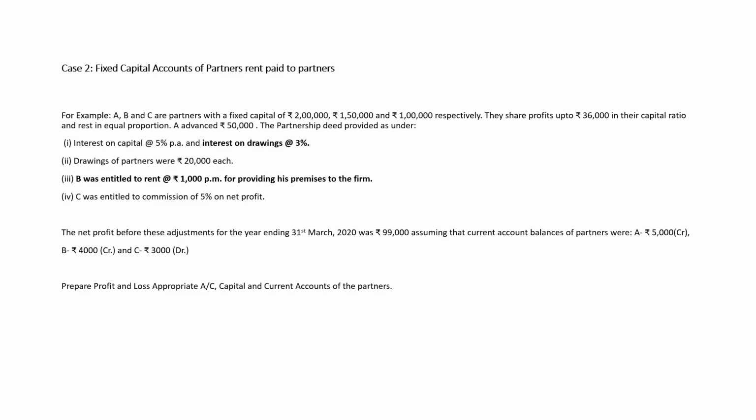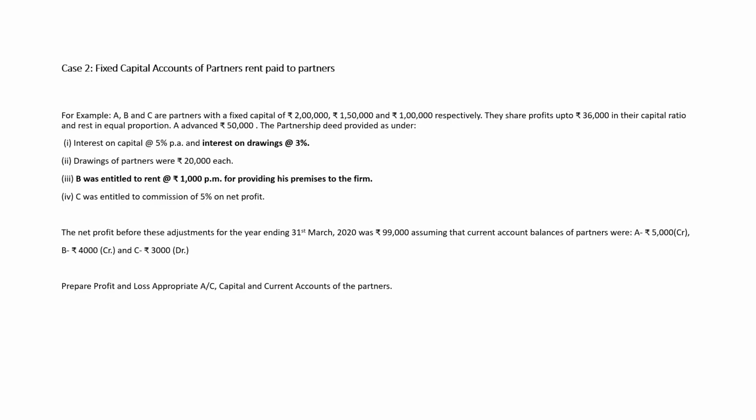B was entitled to a rent of 1,000 per month for providing premises to the firm. So that means B's total rent will become 12,000 and it's a charge. It will not be shown in profit and loss appropriation account. It will be shown in the profit and loss account. And C will also be entitled to 5% on net profit as commission.